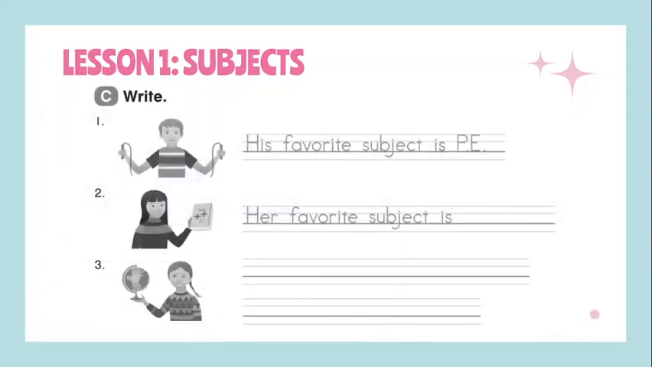Then, in exercise 3, it's important to look again at the pictures and write the correct subject. For example, his favorite subject is PE. Then, in number 2, you have her favorite subject is, according to the book that the girl has, what do you think is the correct subject? And in number 3, remember that you have to write it with the correct rule. If it's a boy, you have to use his. If it's a girl, you have to use her.